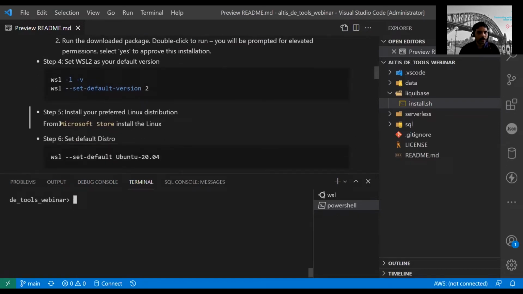At this point, you can go to the Microsoft Store and install Linux. I'm not going to go there, but if you go to the Microsoft Store on your local desktop and search for Linux, a list of apps comes up. You can choose one of them and install. In our session today, we will be using Ubuntu 20.04, which is the latest version of Ubuntu, but you can choose Alpine or CentOS. There are other versions as well that you can use.